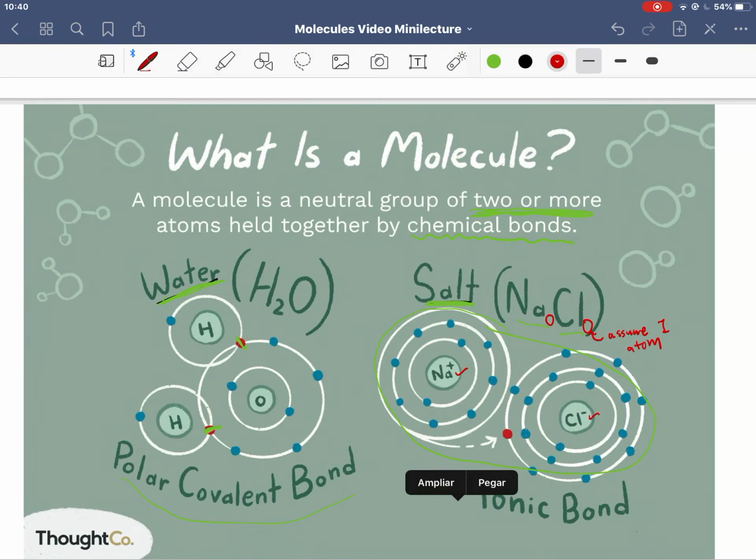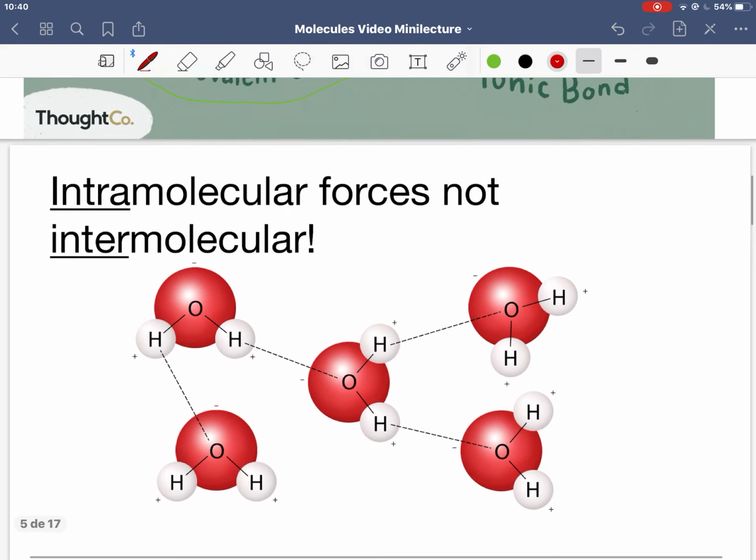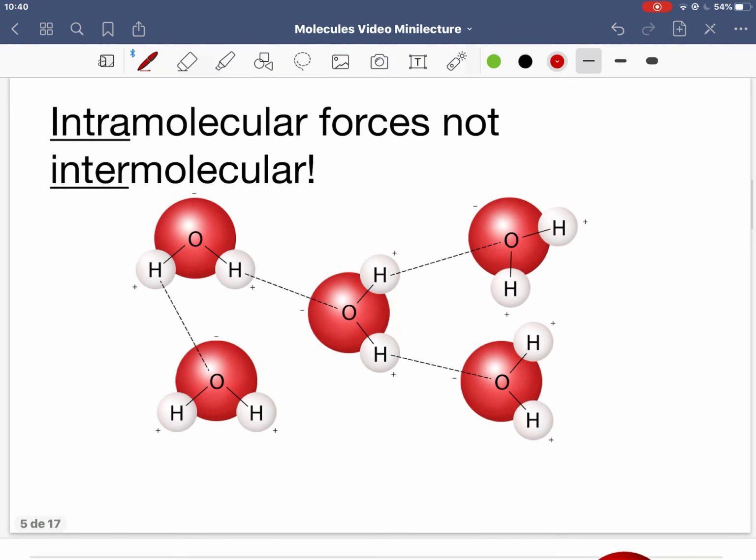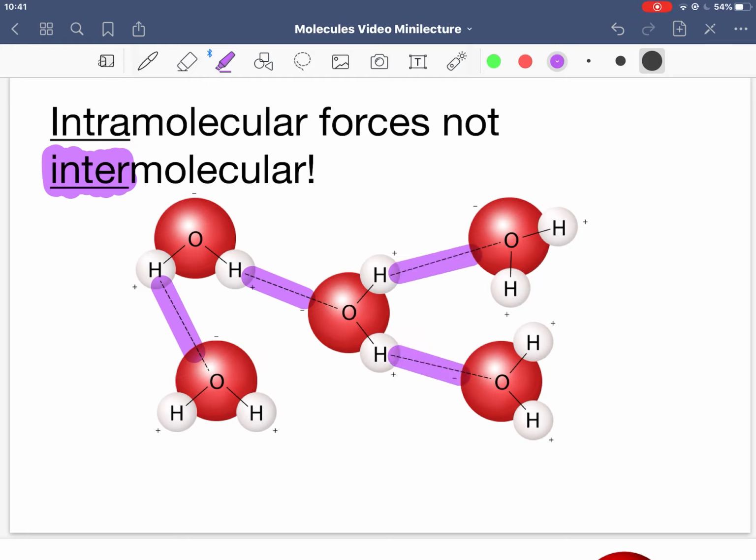All right, so a really important distinction to make here is that we are now talking about bonds within a molecule. Last unit we talked about intermolecular forces, or the connections between molecules. These are the things, remember, that are breaking when you do a phase change. Now we're talking about intramolecular forces.